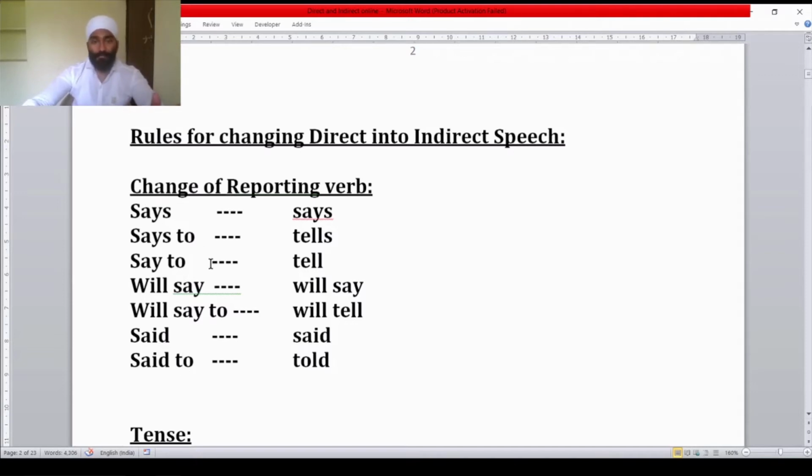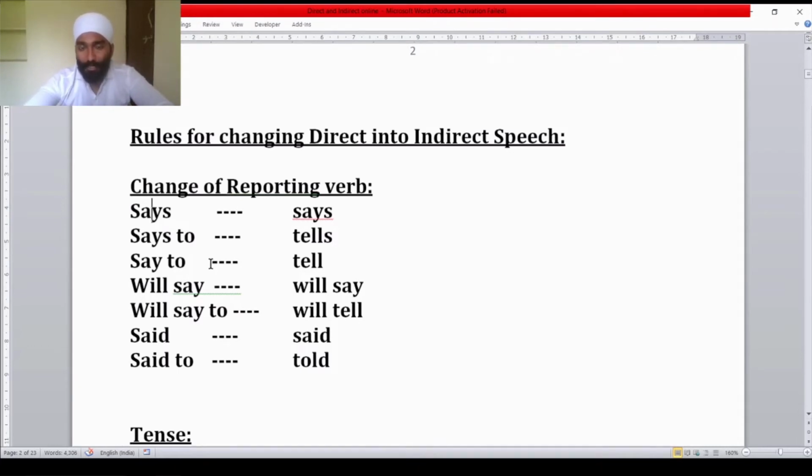Says will come with the third person singular pronouns or any singular noun, such as he says, she says. They say will come. They says will not come because they is a plural third person pronoun. Mohan says.